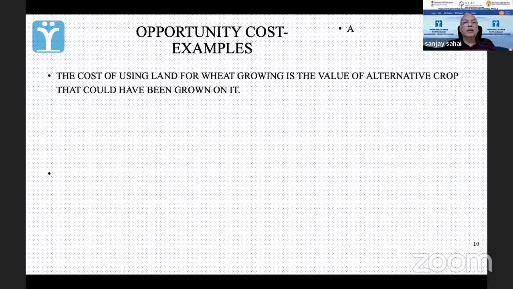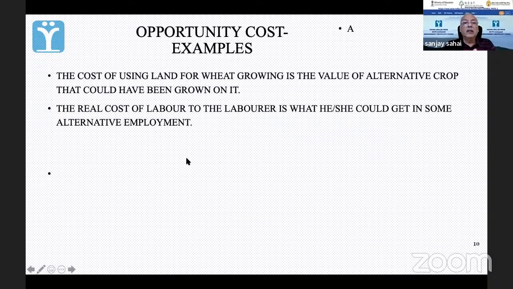So the simple examples will be what? I have some limited land. I can use it for making wheat or some alternative crop. If I choose wheat, the alternative crop forgone is the opportunity cost. Suppose you are a laborer. What is the opportunity cost for you? You could have worked here. If you are working in one firm, the cost for you is what would you have got had you worked in another firm? For both of you, suppose you change your jobs.